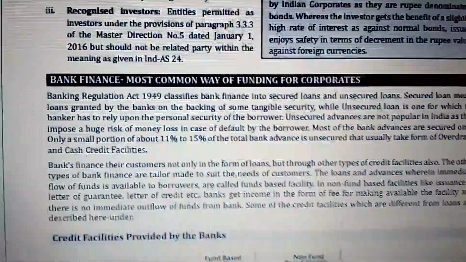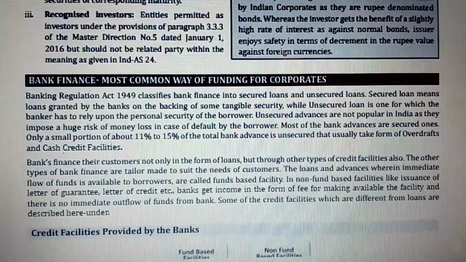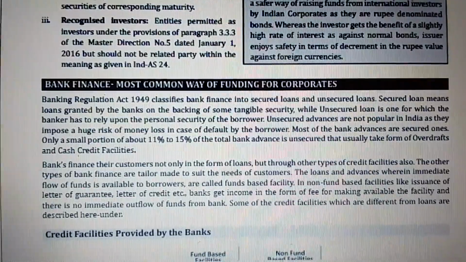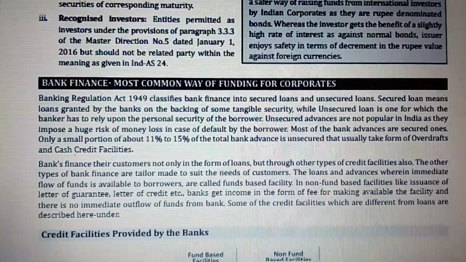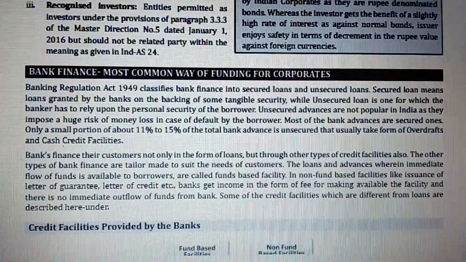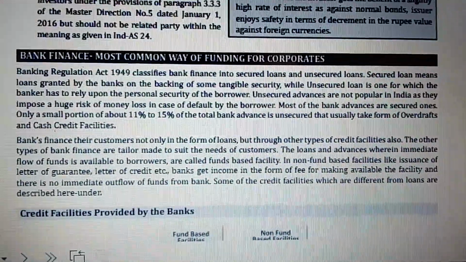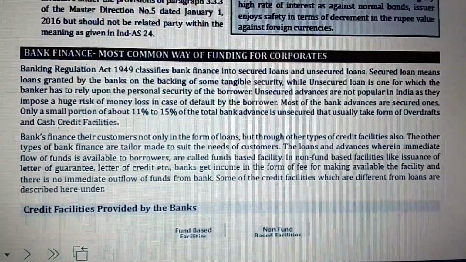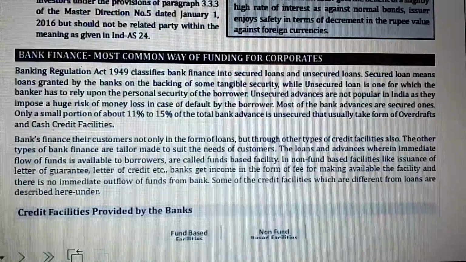All right, now bank finance, the most common way of funding for corporates. The Banking Regulation Act 1949 classifies bank finance into secured loans and unsecured loans. A secured loan means a loan granted by the banks on the backing of some tangible security, while an unsecured loan is one for which the banker has to rely upon the personal security of the borrower. Now, unsecured advances are not popular in India as they impose a very huge risk of money loss in case of default by the borrower.